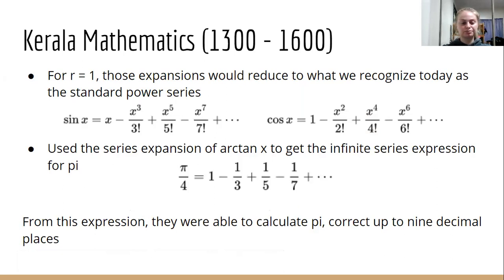The Kerala school was also able to express the arctangent of x to get the infinite series expression for pi, so we see that there. This was very important because they were able to use it to calculate pi correct up to 9 decimal places. So here we are again, calculating pi in a more accurate way. We went from calculating pi to 3 or 4 accurate decimal places at the beginning of this time period to now having it correct up to 9 decimal places.